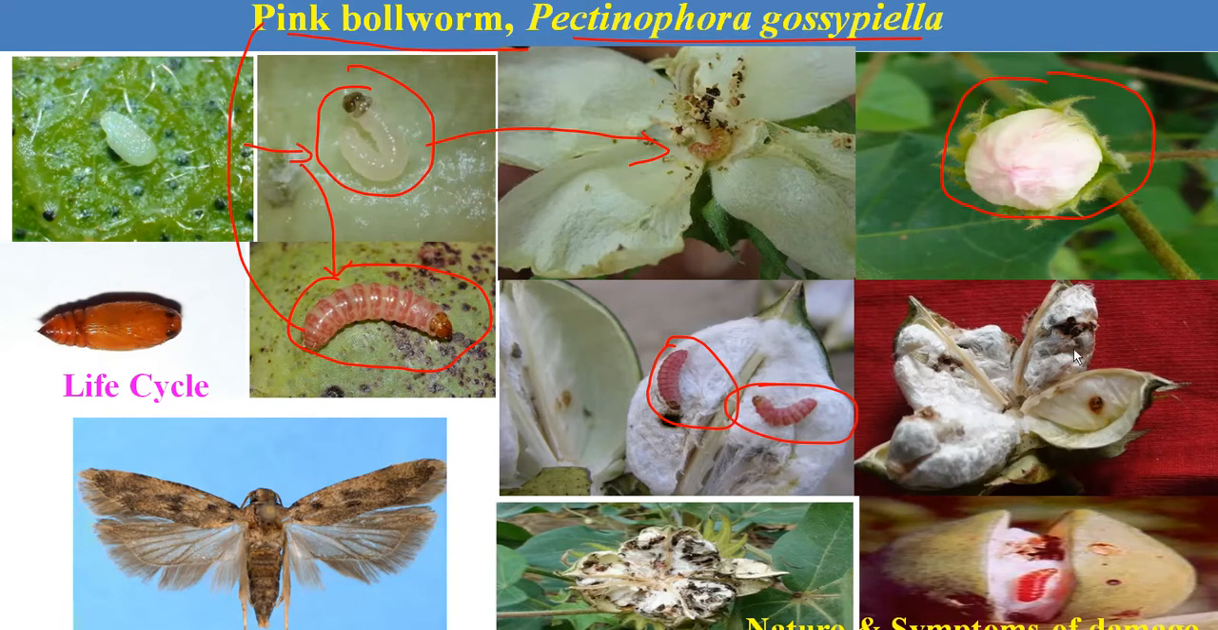It feeds on the lint, this is the lint, and also feeds on the squares or bracts. Then there are seeds present inside the lint, and it also feeds on them. Due to the continuous feeding inside those bolls, the bolls open prematurely and are totally damaged, and it gives less market value and directly affects the yield.